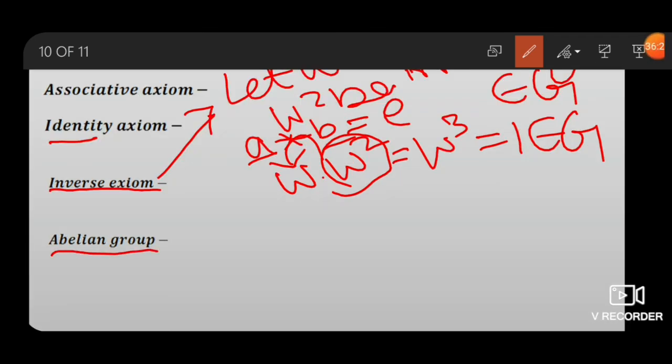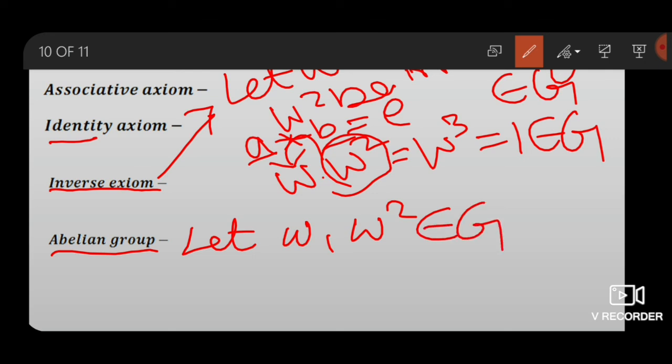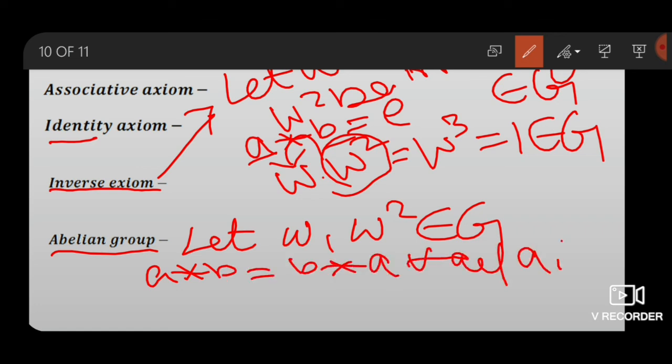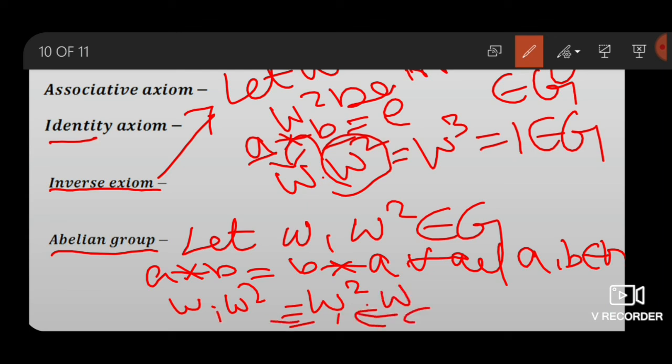Abelian groups. Let two elements omega comma omega square of G. By definition of group, A operation B equals B operation A for all A comma B belongs to G. Then omega dot omega square equals omega square dot omega, then 1 equals 1, which also belongs to G. Now abelian property is satisfied.